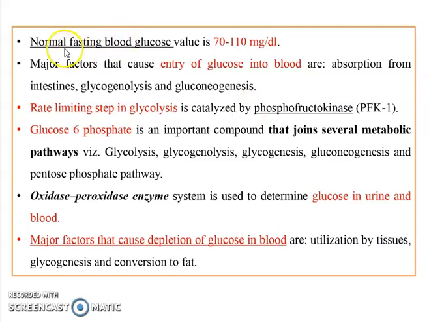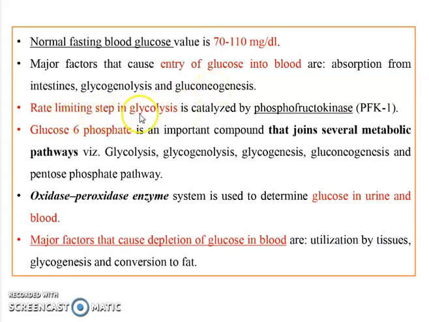So remember, the normal fasting blood glucose is 70 to 100 milligram per deciliter. And what factors cause entry of glucose into blood? So they are absorption from intestines, glycogenolysis, and gluconeogenesis.